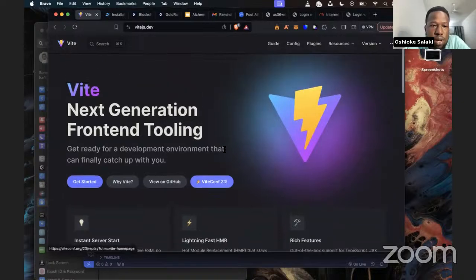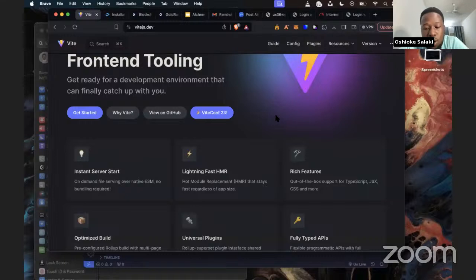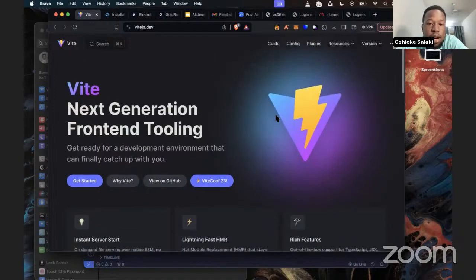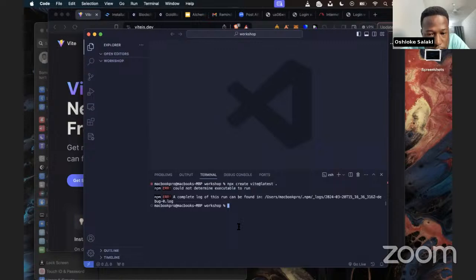You can go to the Vite website and scaffold for Svelte.js, Next.js, also Vue.js. We're going to be scaffolding for React. In order to do that, you open your terminal and write npm create vite@latest. Then you put this dot here.